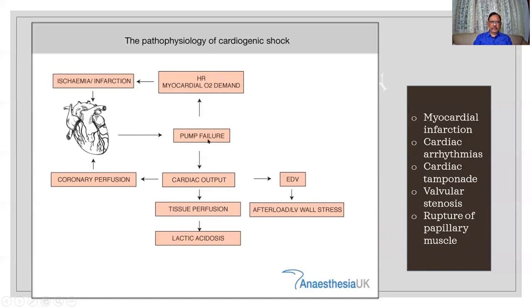On the other hand, there is a decreased cardiac output and decreased coronary perfusion. This again damages the heart. But what happens elsewhere is there is decreased perfusion, lactic acidosis, as a result of which there can be widespread tissue damage. There is EDV, and then there is the afterload or left ventricular wall stress.